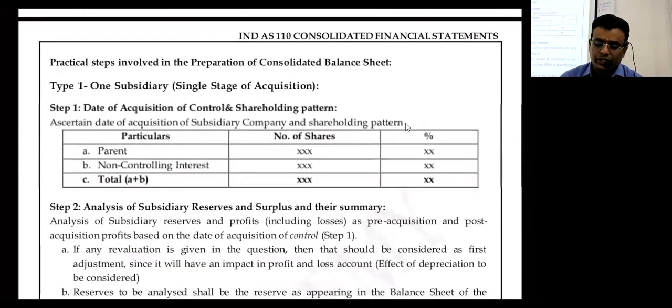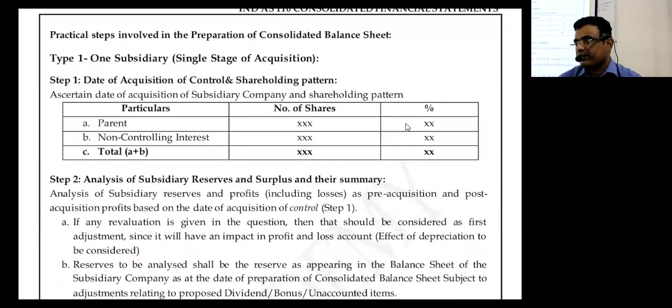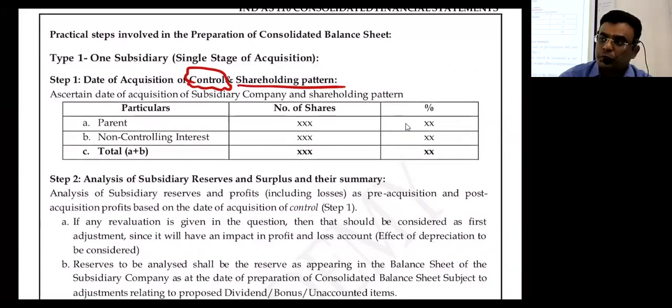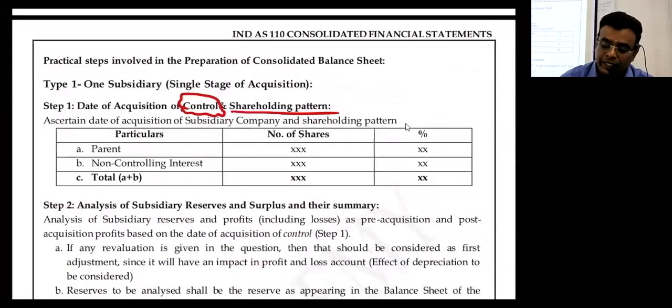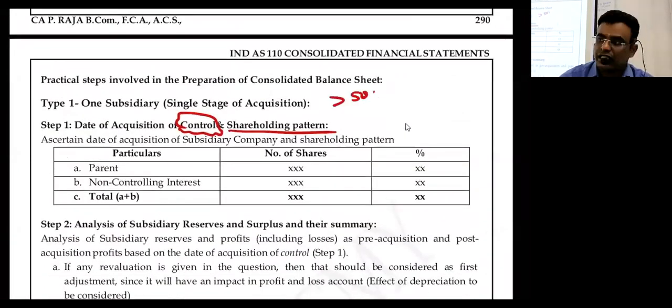We're directly going to the steps. After that, we'll come back to the concept. Step number 1. Date of acquisition of control and shareholding pattern. With respect to examination, when one company has acquired more than 50% of shares, that is called date of control.